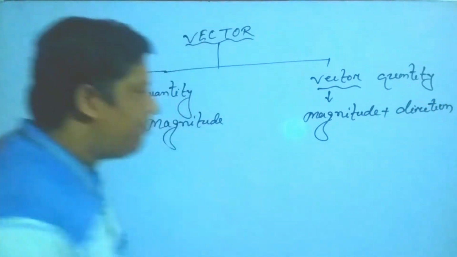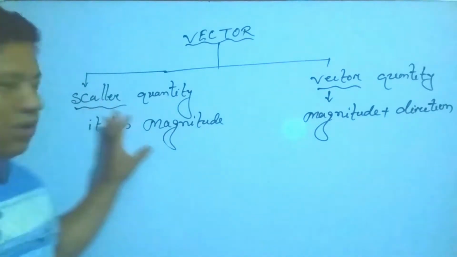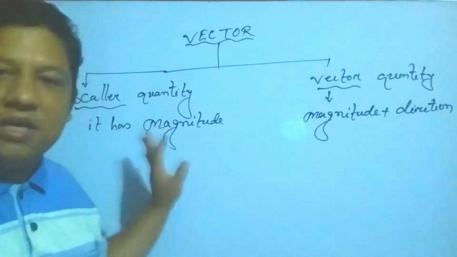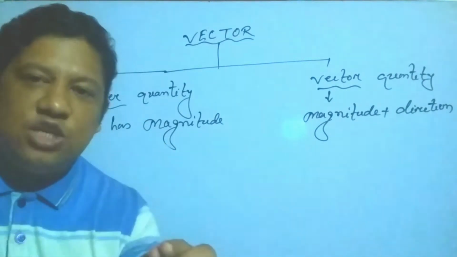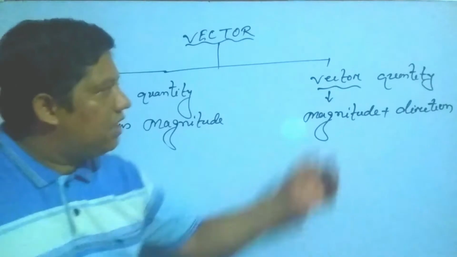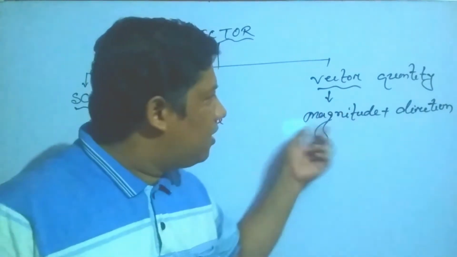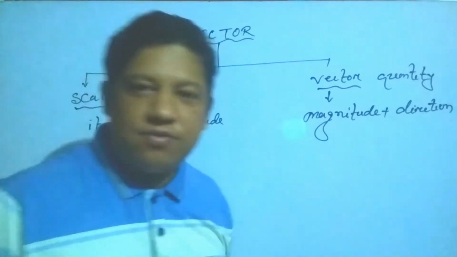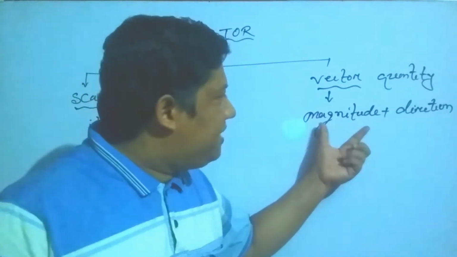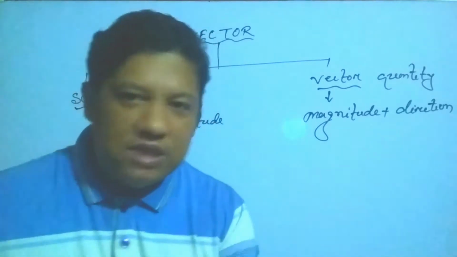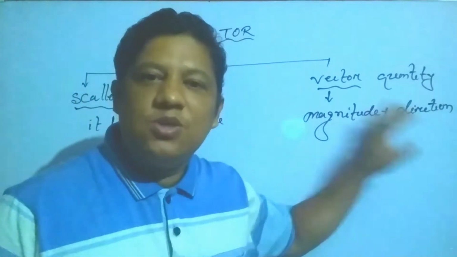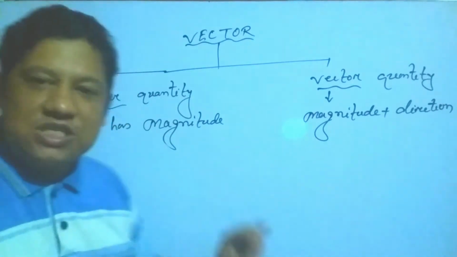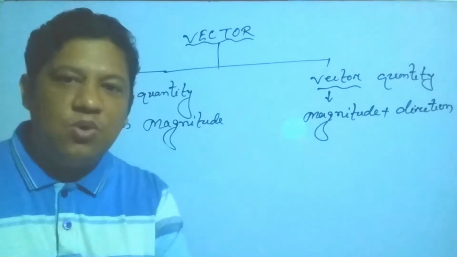So my students, in case of the scalar quantity, it is just the magnitude, that means it is the numerical value. But in case of the vector quantity, it is the magnitude plus directions, both you have. That means it is the magnitude, its numerical value, and along with it there is direction. So it is the vector quantity. But in these cases, it is only just magnitude, no direction.